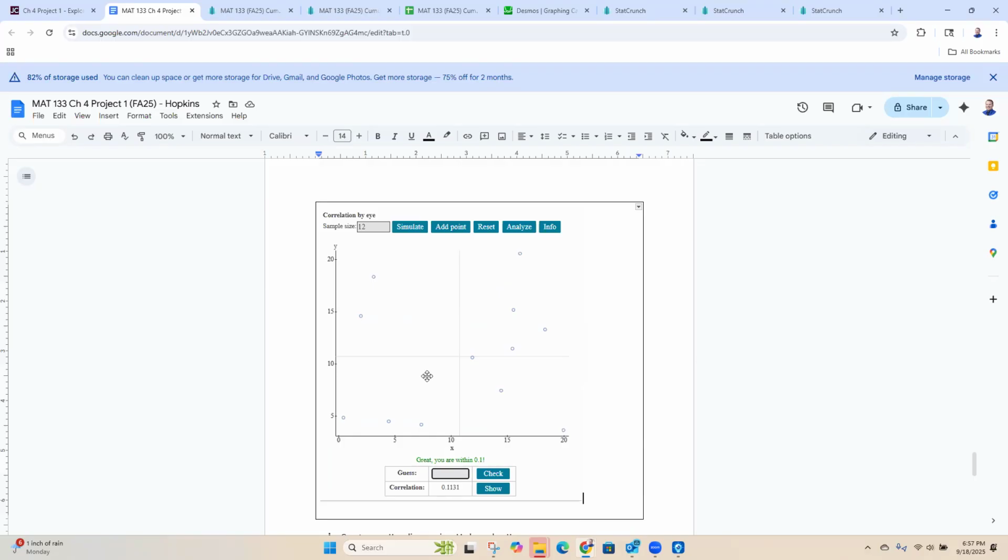For example, maybe my x-axis is your income and the y-axis is your life expectancy. In general, it's not a perfect correlation.